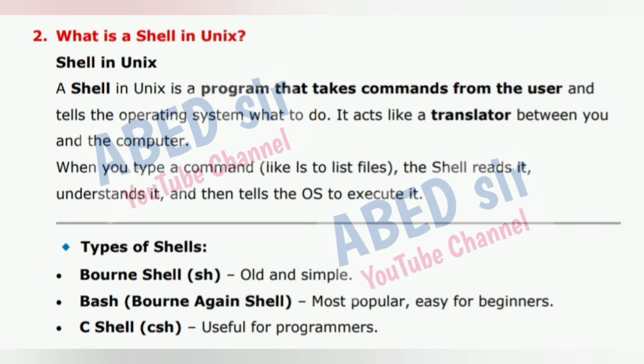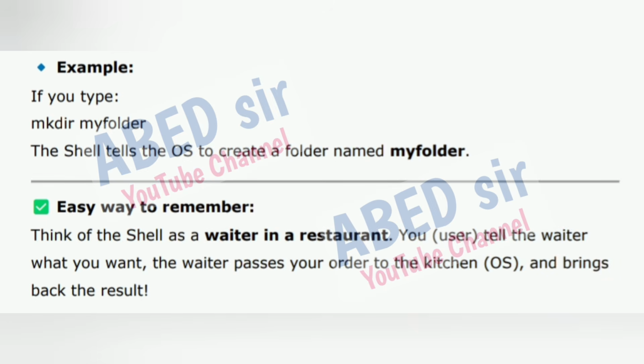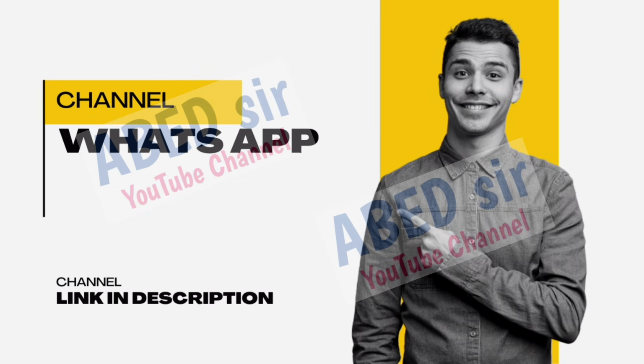Types of shells: Bourne shell, old and simple. Bash, Bourne Again shell, most popular, easy for beginners. C shell, csh, useful for programmers. Example: if you type mkdir my folder, the shell tells the OS to create a folder named my folder. Easy way to remember: think of the shell as a waiter in a restaurant. You, the user, tell the waiter what you want, the waiter passes your order to the kitchen, the OS, and brings back the result.